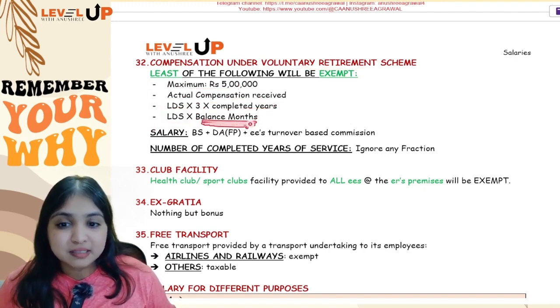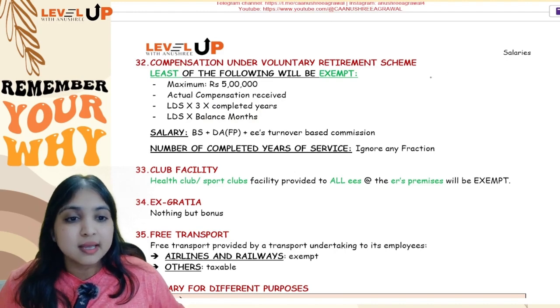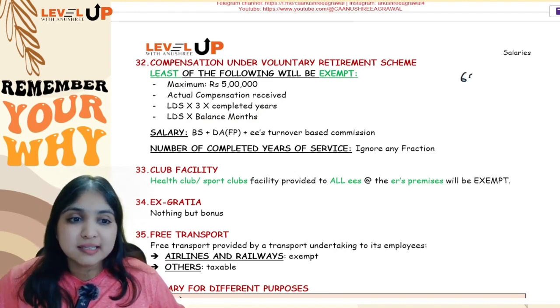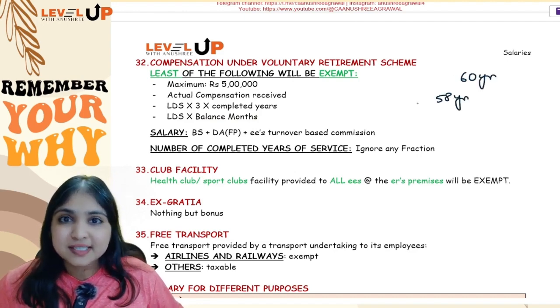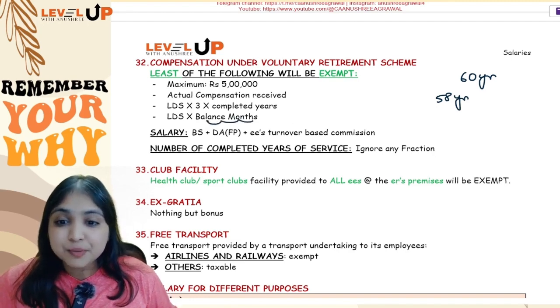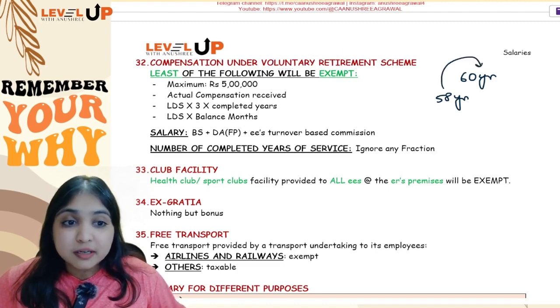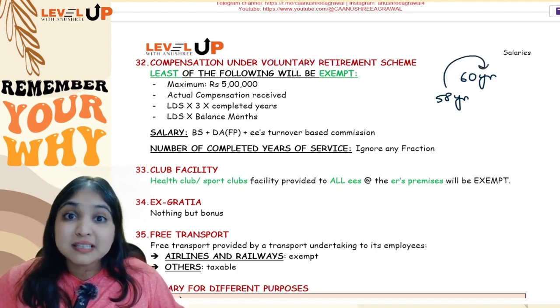Now what is this balance months? See, listen, this you should understand. Let us say my employee could have actually worked till he is 60 years of age, for example. But at 58 years itself, he is taking voluntary retirement. So what is the balance number of months? Balance number of months means if he did not take voluntary retirement, if he would have continued to work, for how many more months he could have worked.